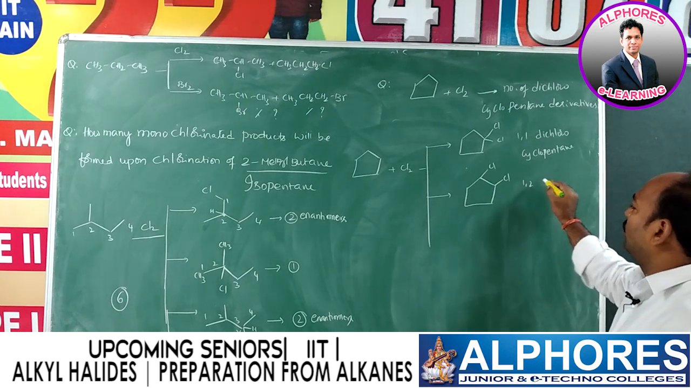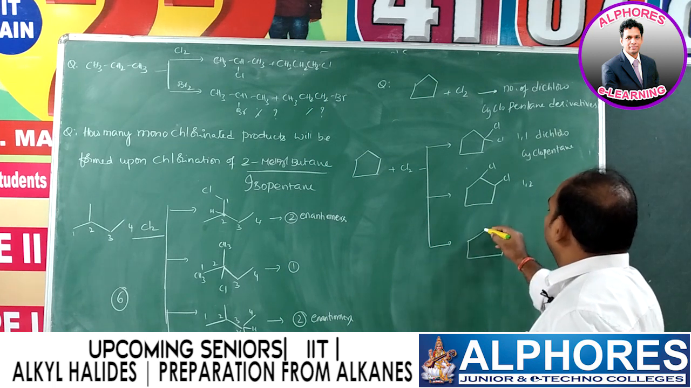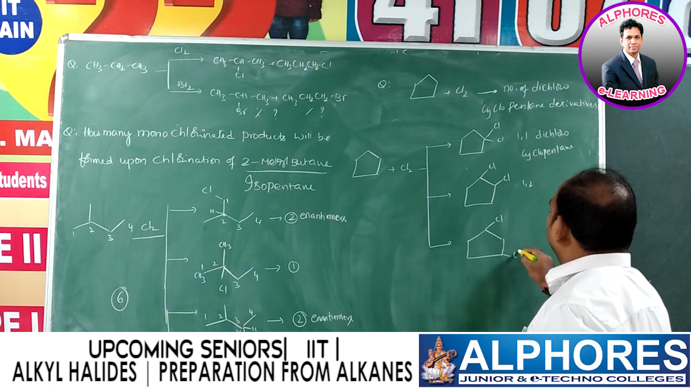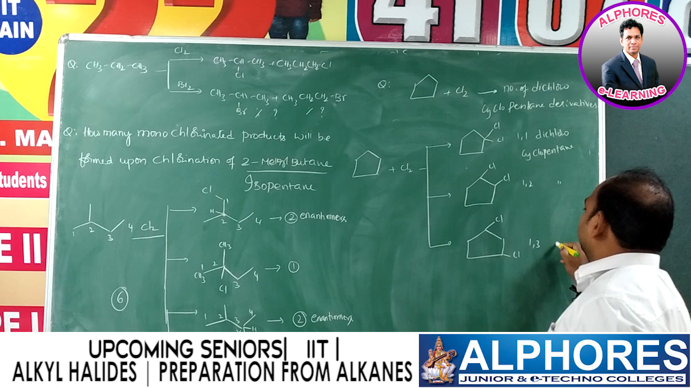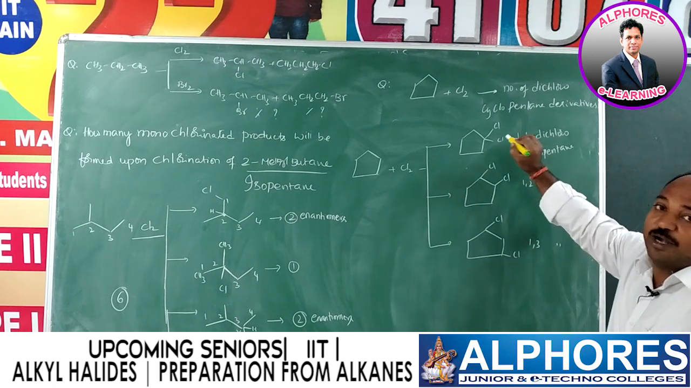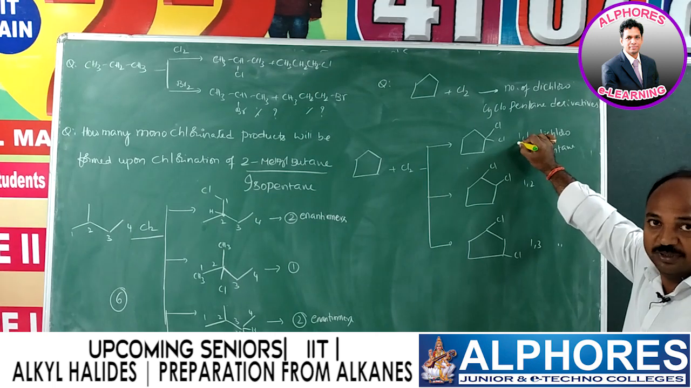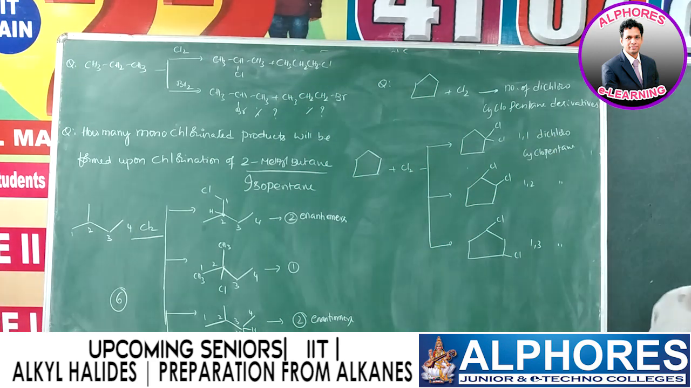1,2 dichlorocyclopentane, and one more product here, 1,3 dichlorocyclopentane. So total 3 products, right? Sure. Check out once again. This one does not exhibit any geometrical isomerism or optical isomerism. Clear? Now let's come to 1,2